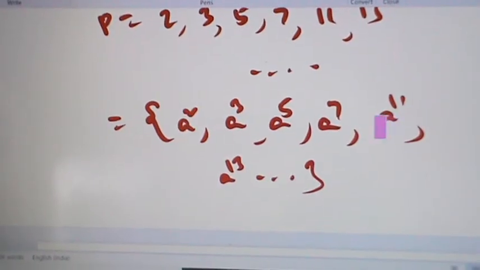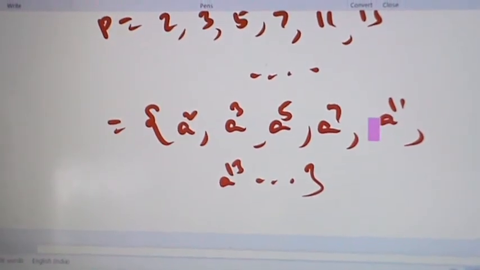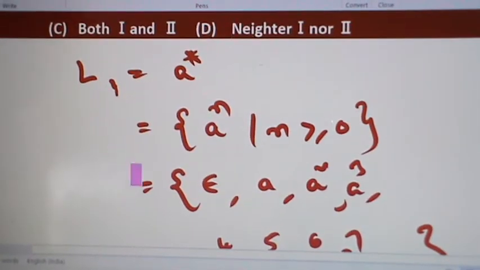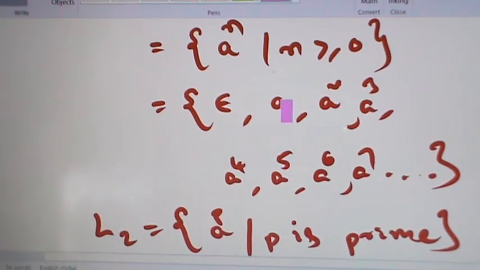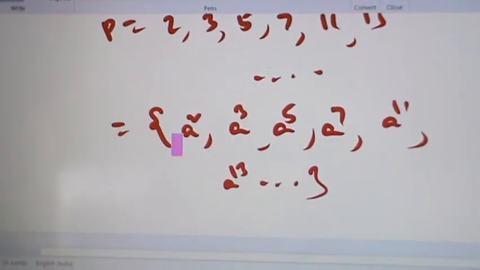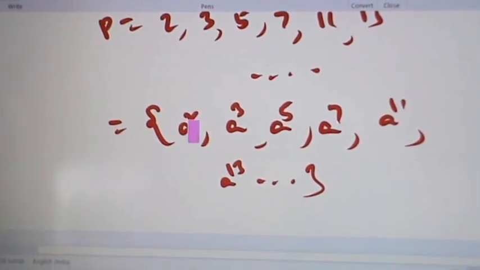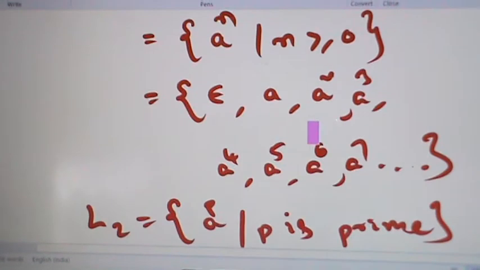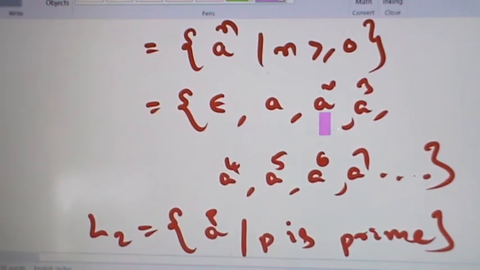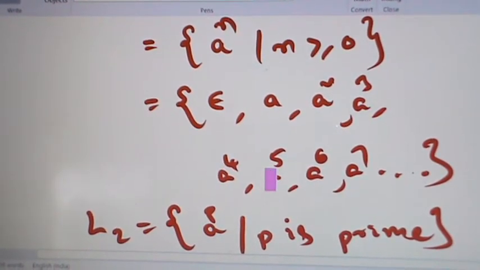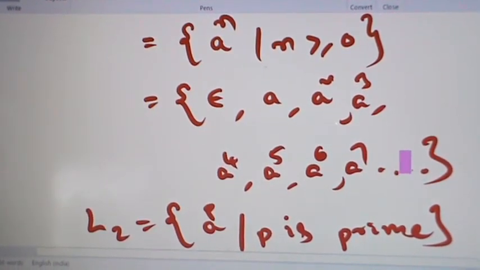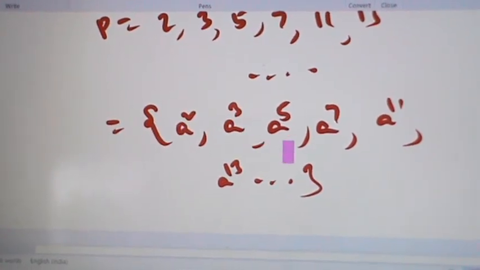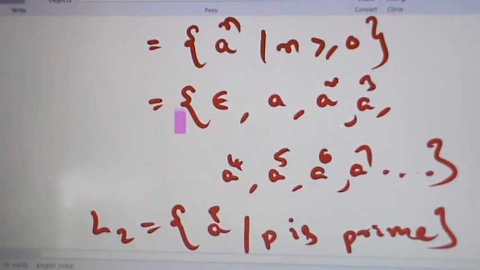Here all these elements of L2 belong to L1, that is this set. The elements of L2 are A square, A cube, A power 5, A power 7 and so on. So all the elements of L2 belong to L1.